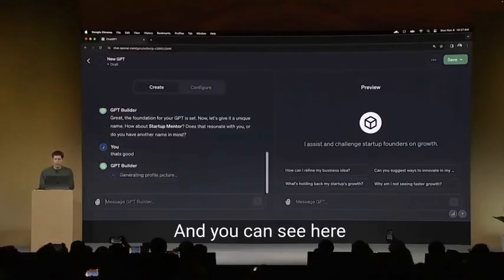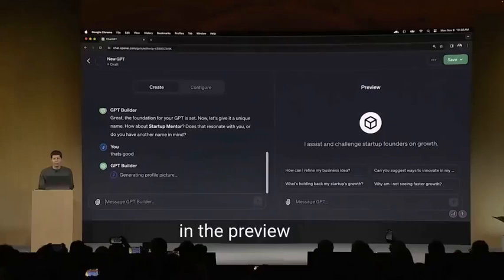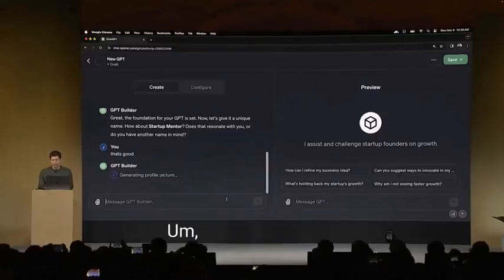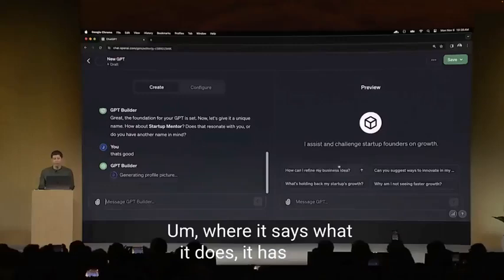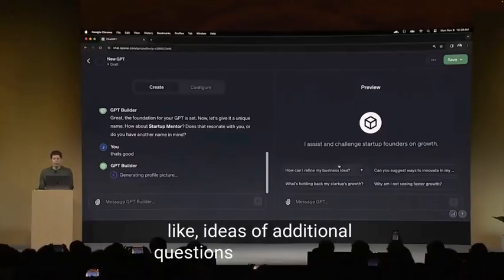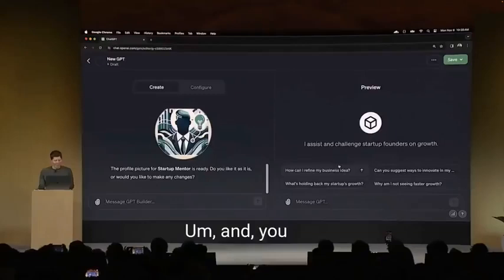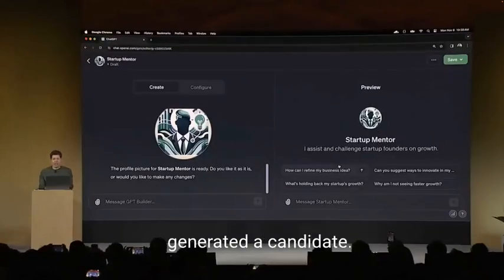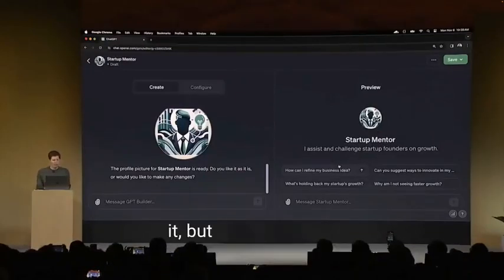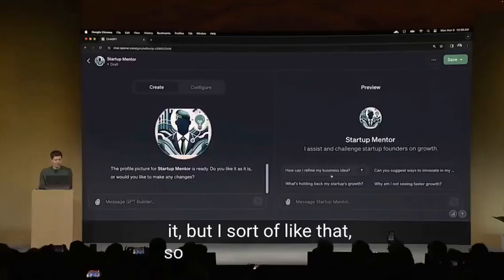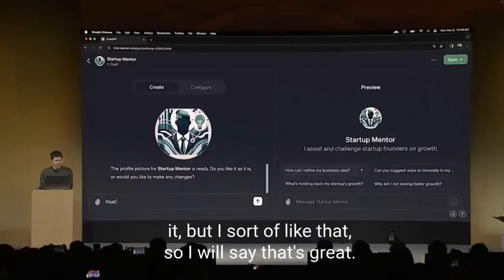And you can see here on the right in the preview mode that it's already starting to fill out the GPT, where it says what it does. It has some ideas of additional questions that I could ask. And you know what? It just generated a candidate. Of course, I could regenerate that or change it, but I sort of like that. So I will say, that's great.